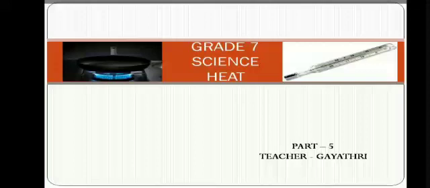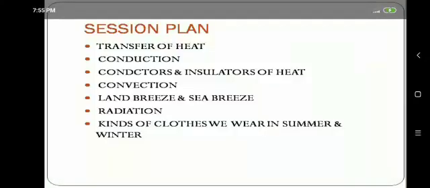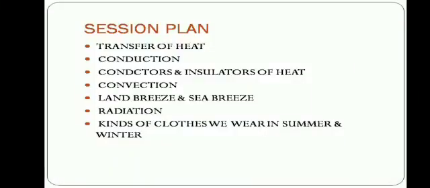Today's topic is transfer of heat. What we are going to learn at the end of the session is transfer of heat, conduction, conductors and insulators of heat, convection, land breeze and sea breeze, radiation, and kinds of clothes we wear in summer and winter.